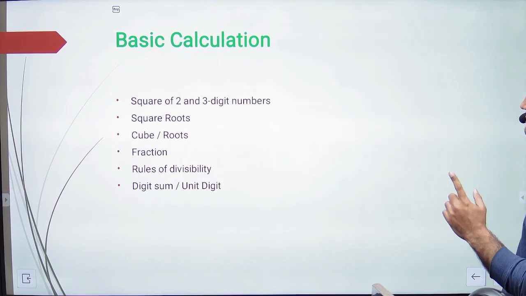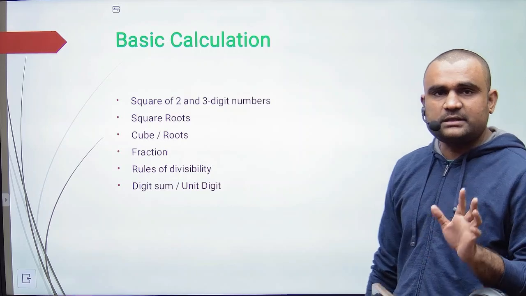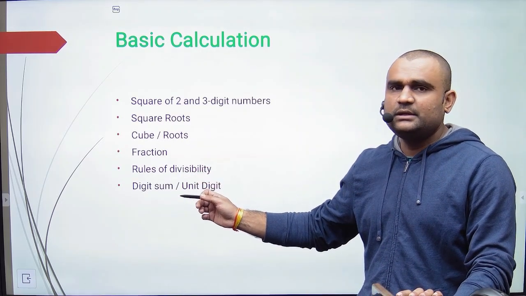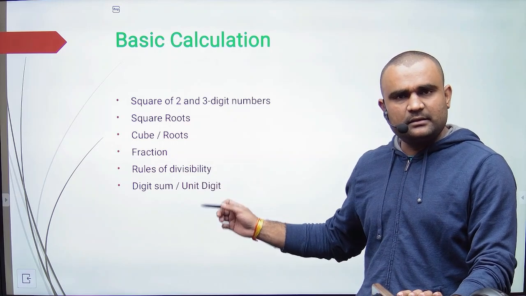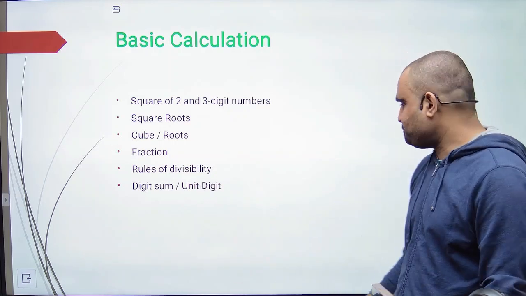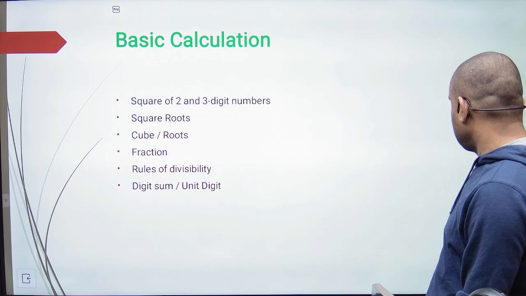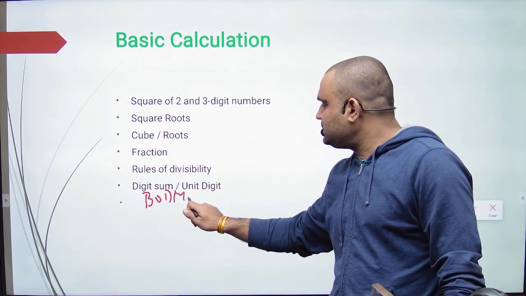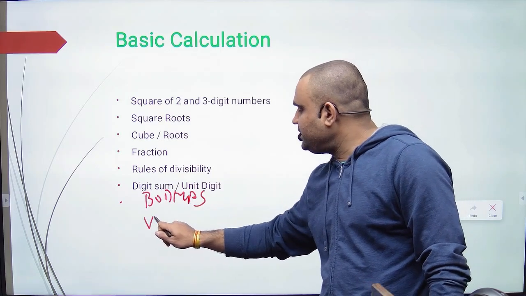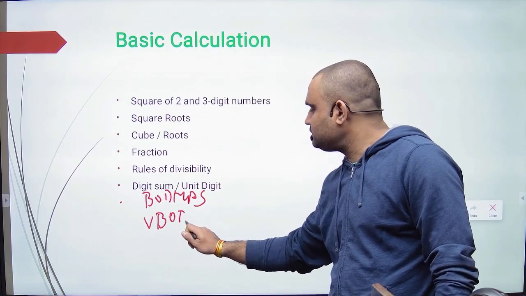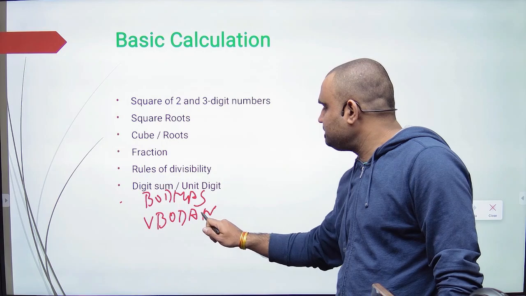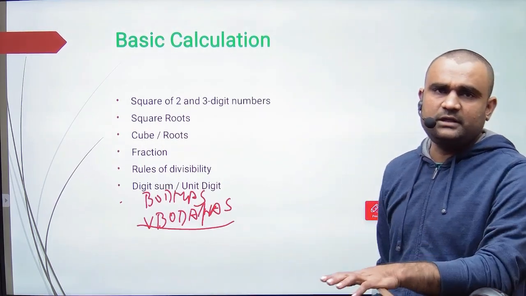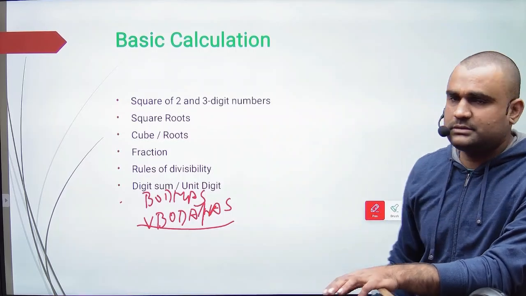The first is basic calculation. What is basic calculation? That is square root, cube root, fractions, divisibility rule, digital sum, unit digit, है ना, यही, BODMAS, VBODMAS, okay, anything, these kind of things in the basic calculations.